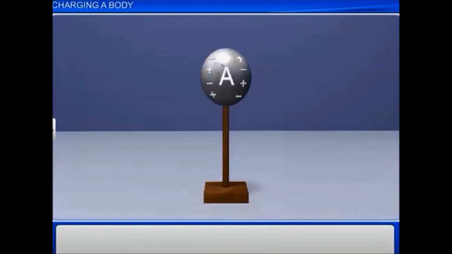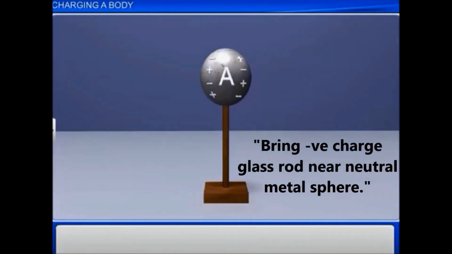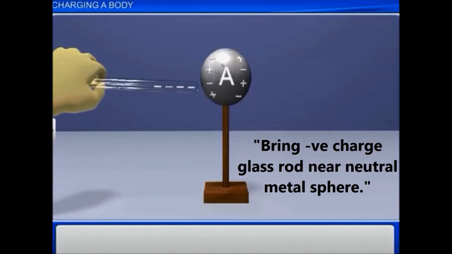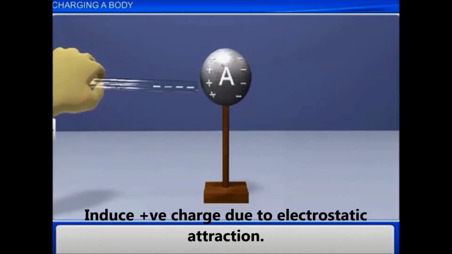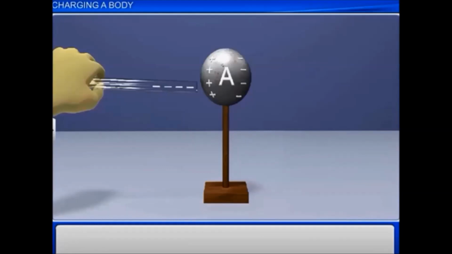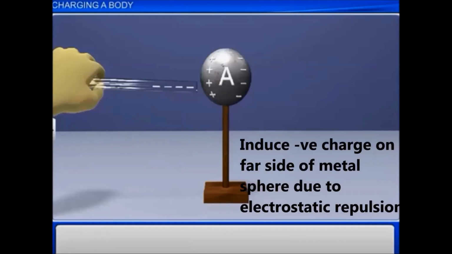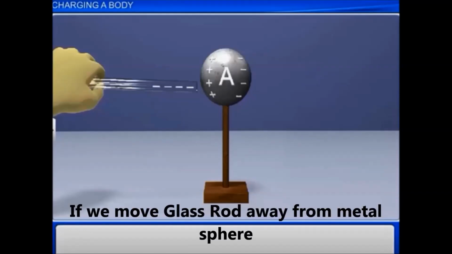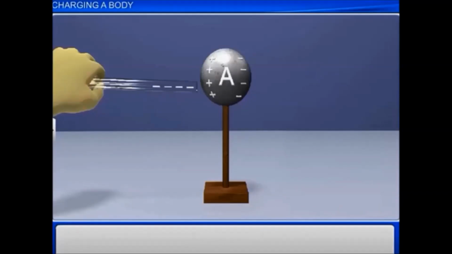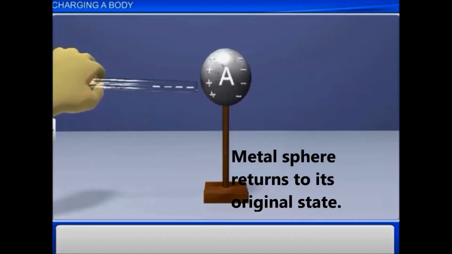For example, bringing a negatively charged rod near a neutral metal sphere will induce a positive charge on the near surface of the metal sphere due to electrostatic attraction, and a negative charge on its far side due to electrostatic repulsion, because like charges repel each other and unlike charges attract each other. This charge is temporary, that is, if we move the rod away, then the sphere returns to its original state.